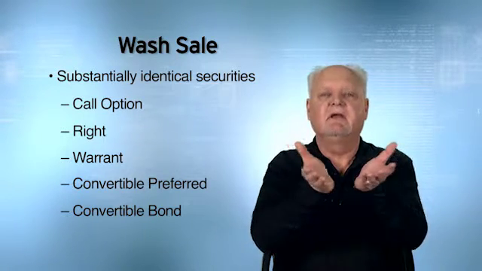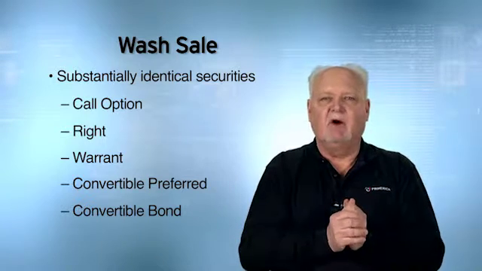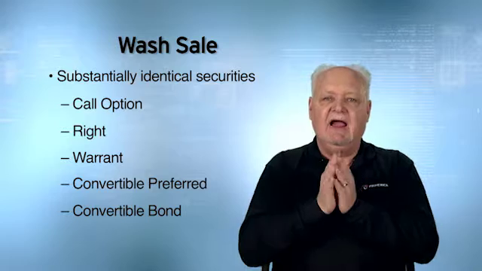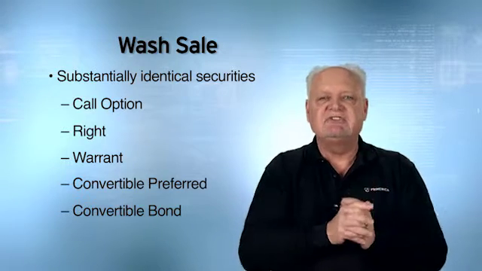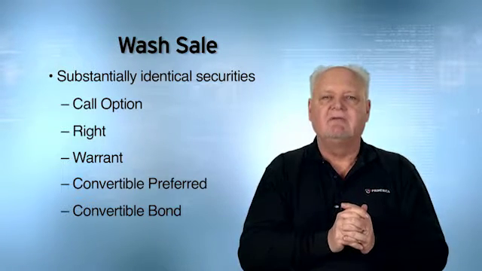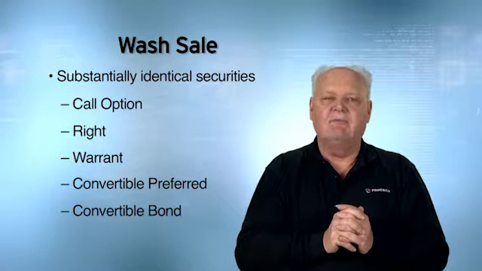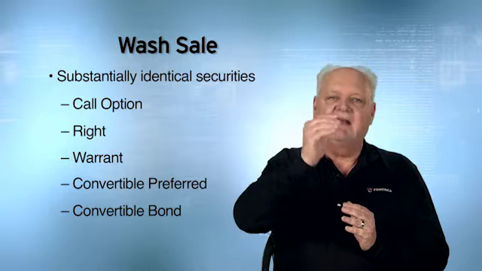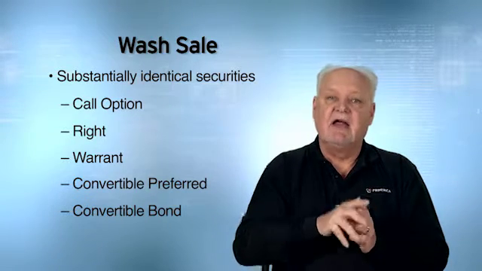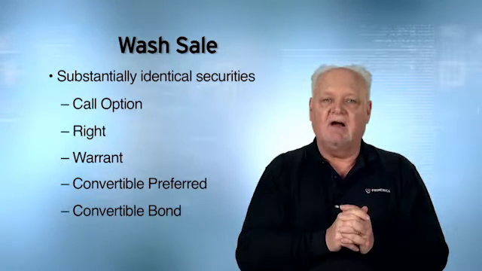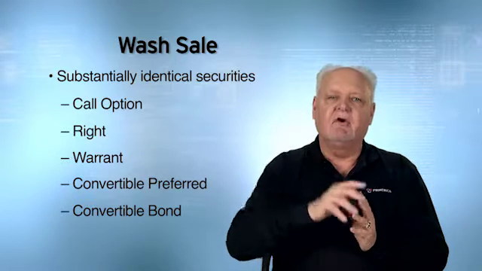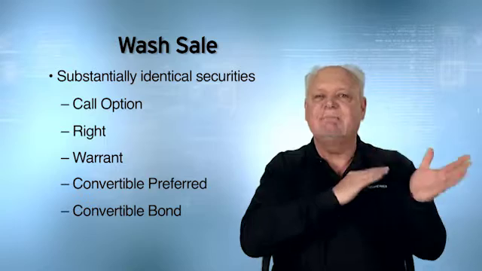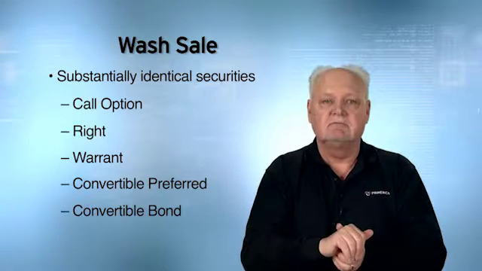And here's the reason this would result in a wash sale. I can take each of those 5 things and I can turn them back into that which I sold for the $1,000 loss. I could exercise the call option for the stock. I could exercise the right for the stock. I could exercise the warrant for the stock. I could convert the preferred stock for the common stock. I could convert the bond for the common stock. So each of those would allow me to get back that which I just sold.